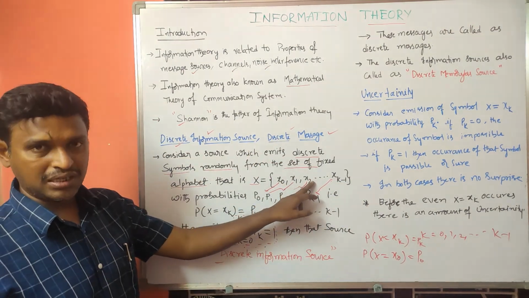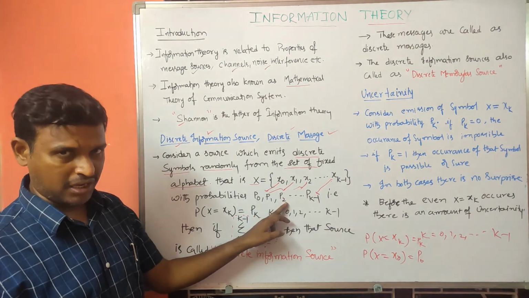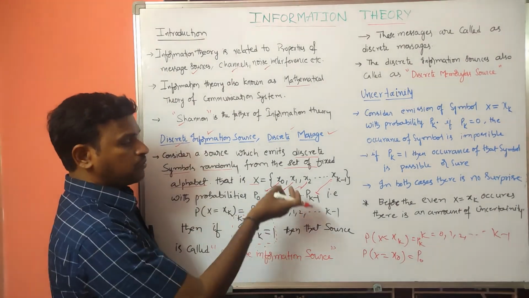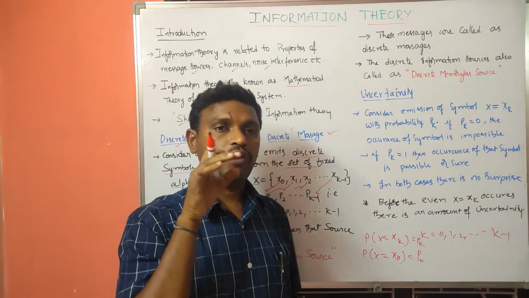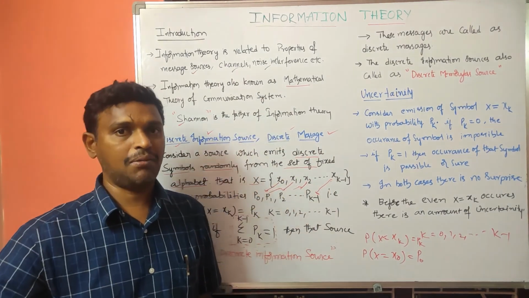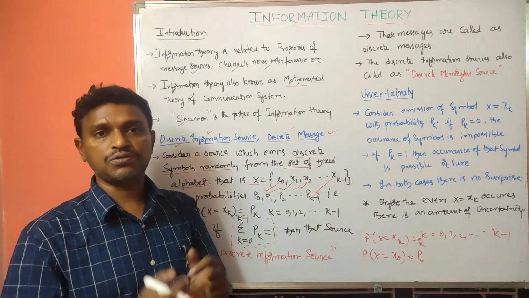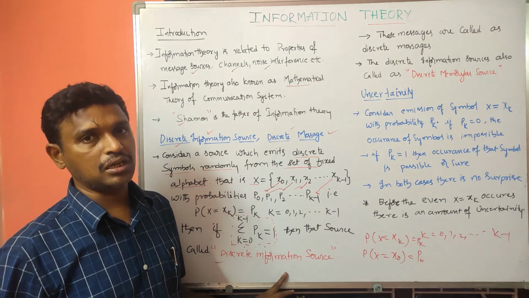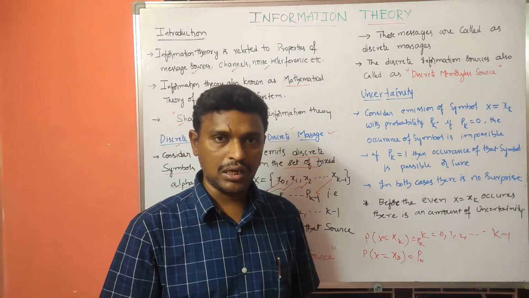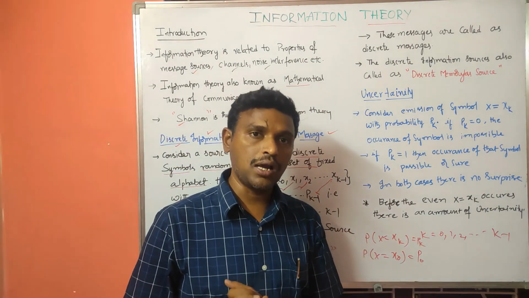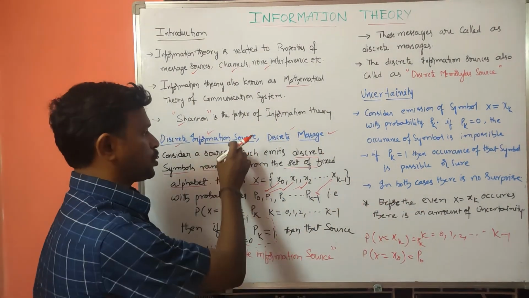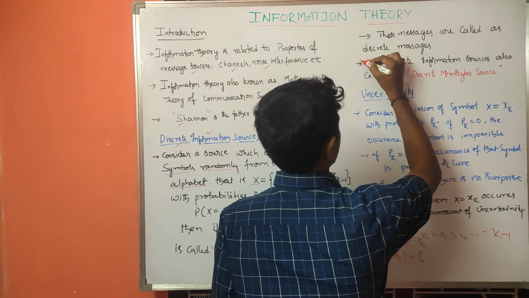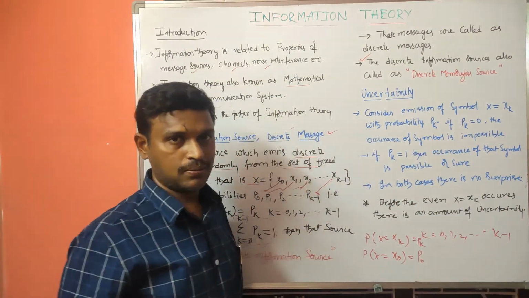So this is the symbol that is generated and this is the probability of occurrence of each discrete symbol. If the sum of the probabilities of occurrence of x0, x1, x2 and so on up to xk minus 1 is equal to 1, then that type of source is called a discrete information source. The symbols generated from this source are called discrete messages. So that is the definition of a discrete information source, which is also called a discrete memoryless source.